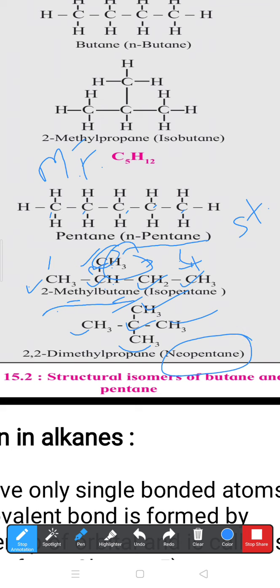For the IUPAC name of this neopentane, we can give it by putting the numbers. Now see, in the chain, the parent hydrocarbon chain will be this one. Later, we give numbering from the side nearest to the branch. The branches on the chain are this methyl as well as this methyl, and these branches are nearest from both sides, left as well as right. But you prepare only one side.